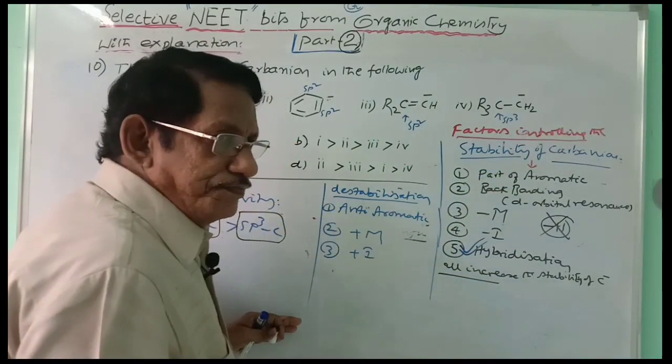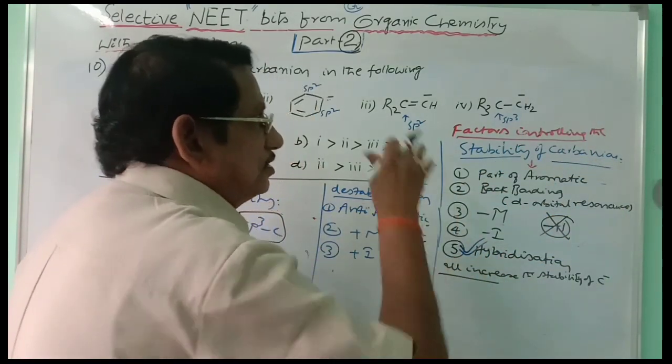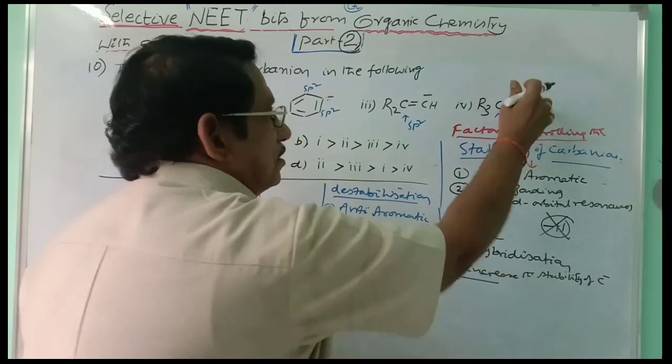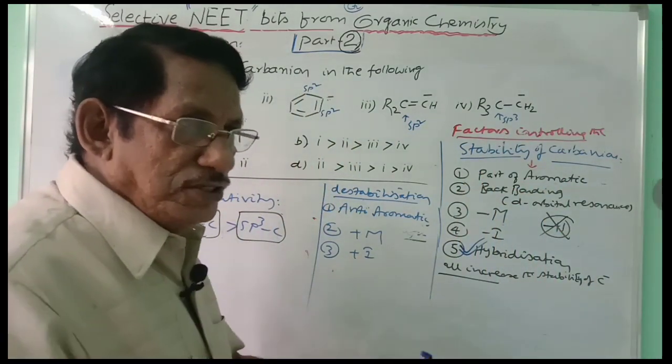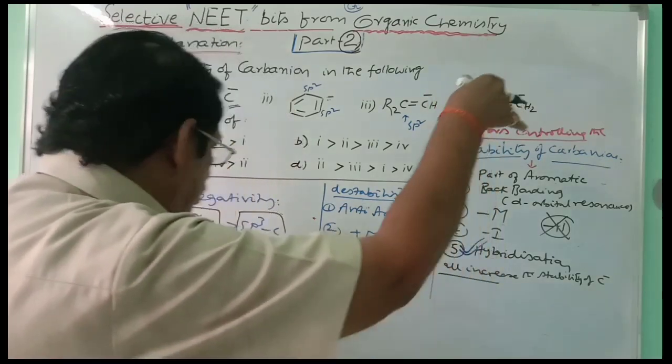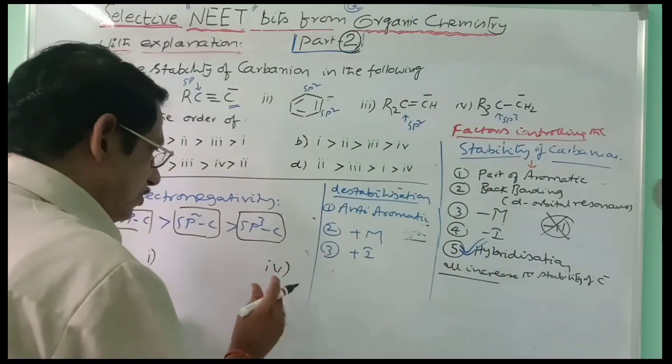a releasing group. Alkyl group is always releasing. It is releasing the electron towards the carbon, so the carbon's negative charge is intensified. Intensification of the charge causes destabilization. So out of all these, the least stability is for the fourth. This is the least stable.